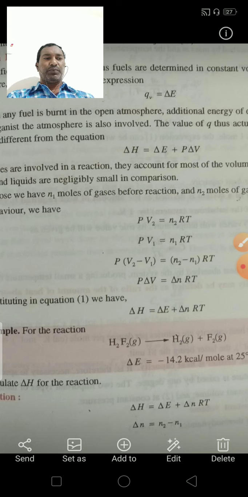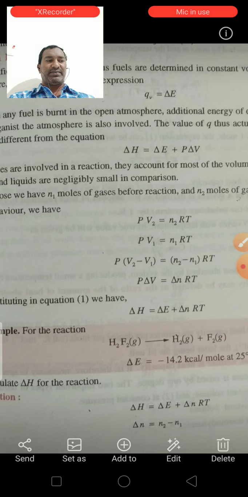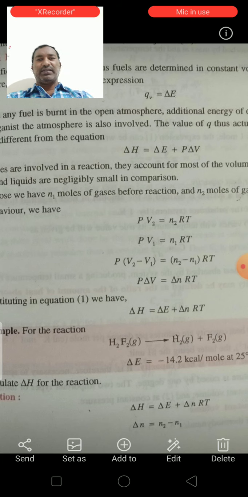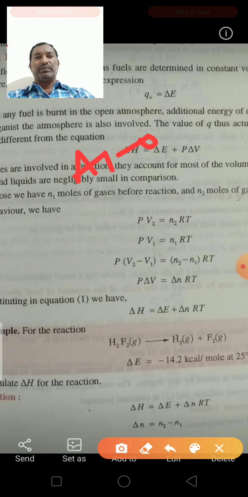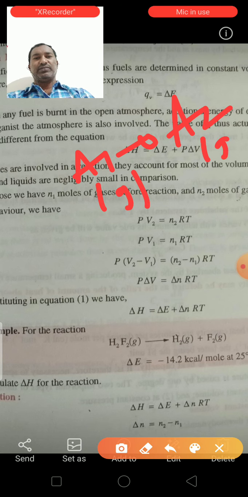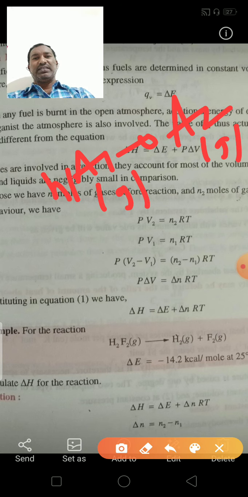Suppose we have N1 moles of gases before reaction and N2 moles of gases after reaction, assuming ideal gas behavior. See the reaction A1 gives A2, this is in the gaseous state, this is also in the gaseous state. So this reaction has N1 moles and N2 moles.